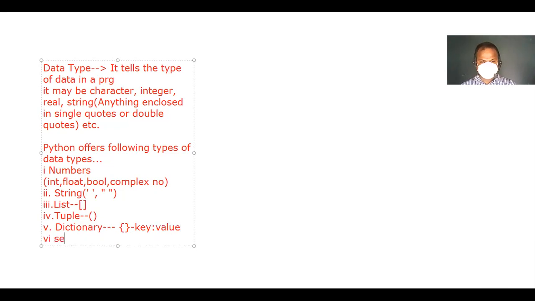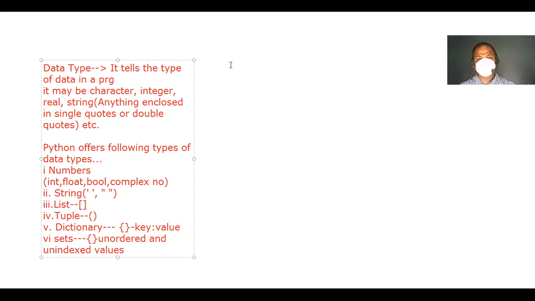And the sixth one, sets. These are also enclosed in curly braces, and are unordered and unindexed values. So let us proceed with the first one.